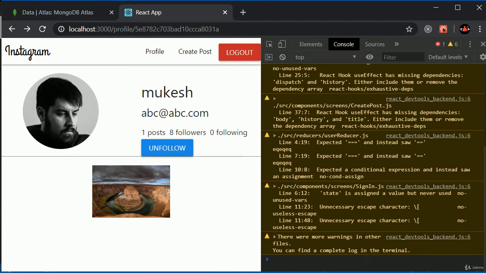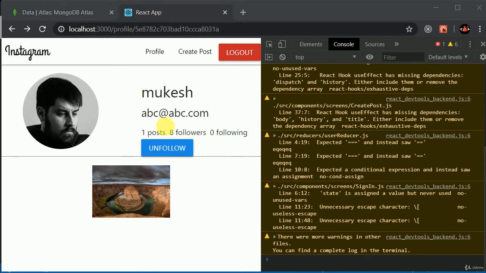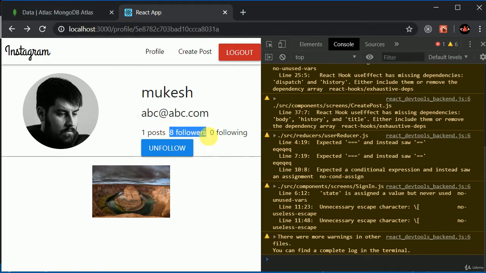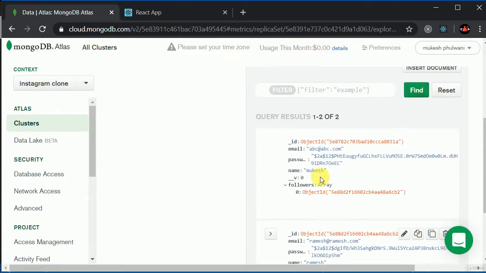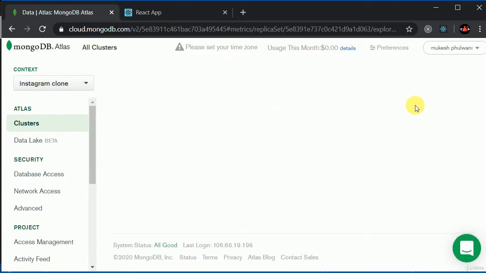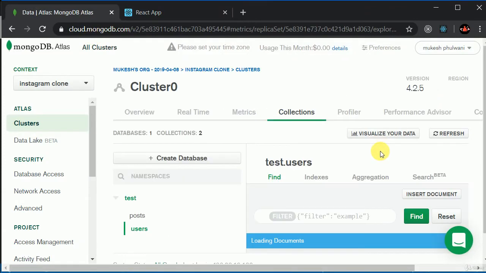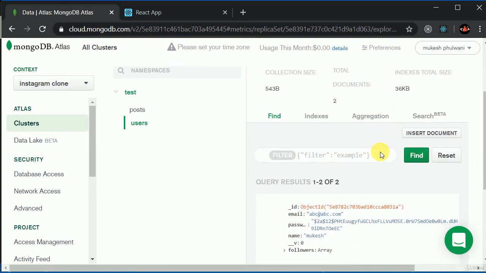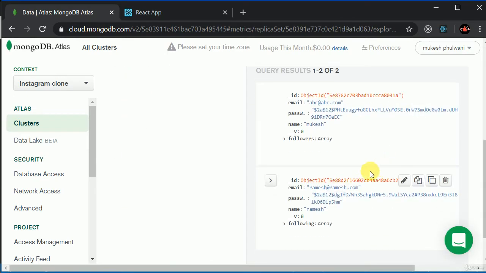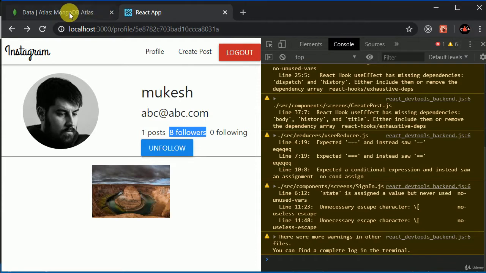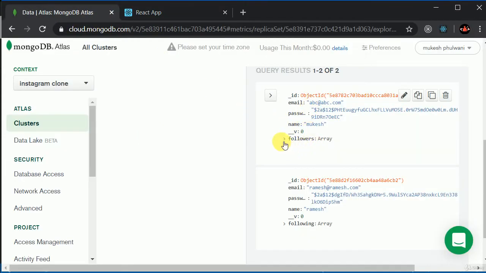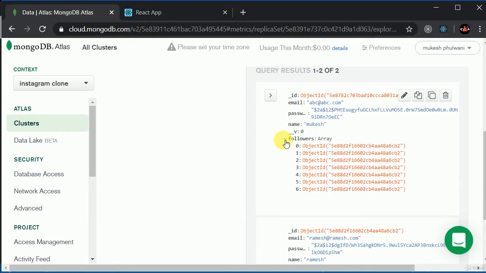I think let's verify this on MongoDB. I think we need to change the logic while unfollowing, right? But let's verify this logic. We'll refresh this by going to the database, and in this Mukesh, whose ID is this? In this Mukesh, we should have, oh, we have the 6 this time.